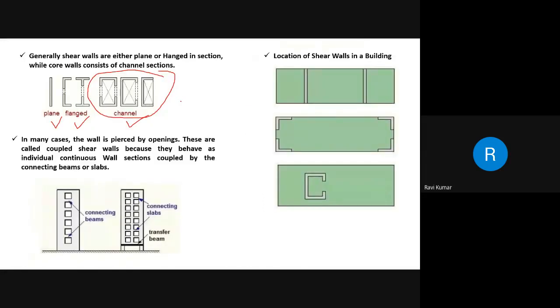In many cases, the wall is closed by openings. These are called coupled shear walls because they behave as an individual continuous wall section coupled by connecting beams and slabs. See, at the base you have a transfer beam, and finally all are connected to the foundation.